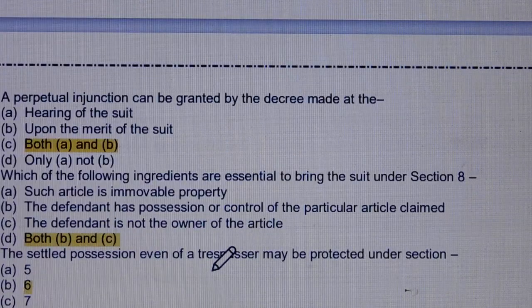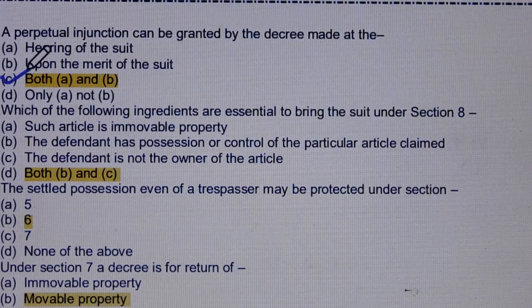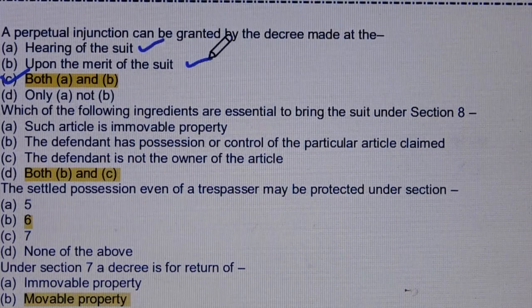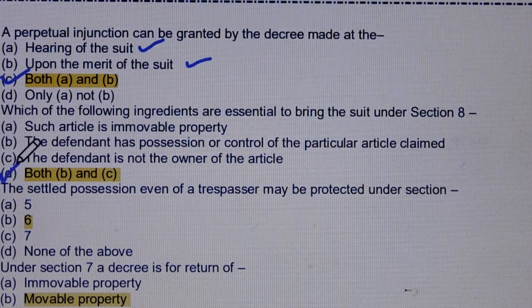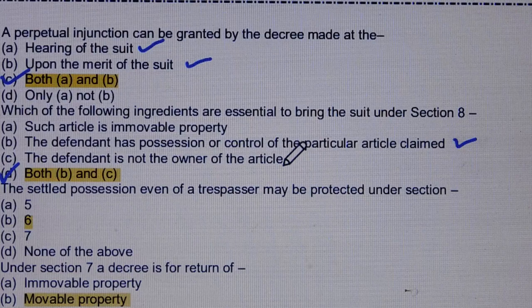Question number 87. A perpetual injunction can be granted by the decree made at the. Answer is option number C, both option A and option B. Option A, hearing of the suit. Option B, upon the merit of the suit. Question number 88. Which of the following ingredients are essential to bring the suit under section 8? Answer is option number D, both option B and C. Option B, the defendant has possession or control of the particular article claimed. Option C, the defendant is not the owner of the article.